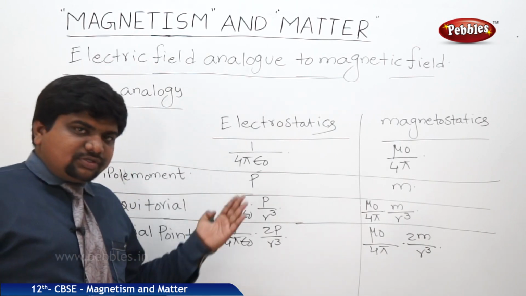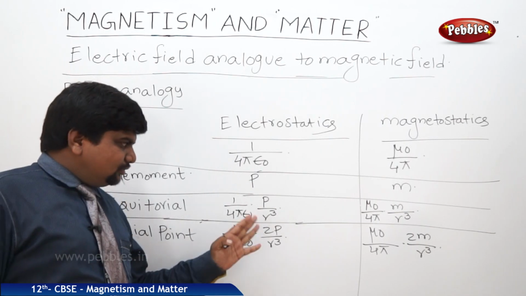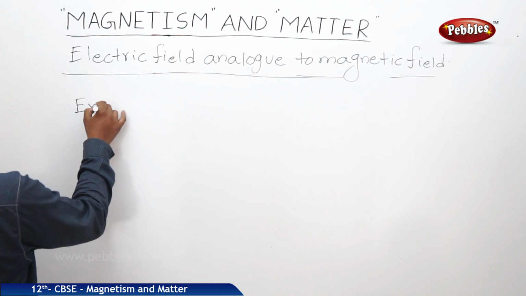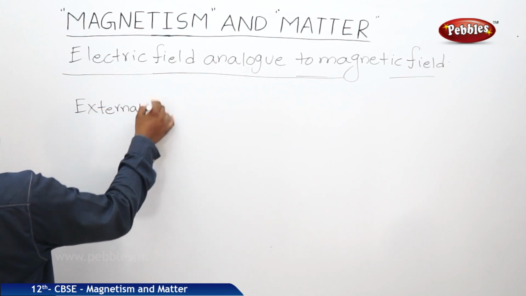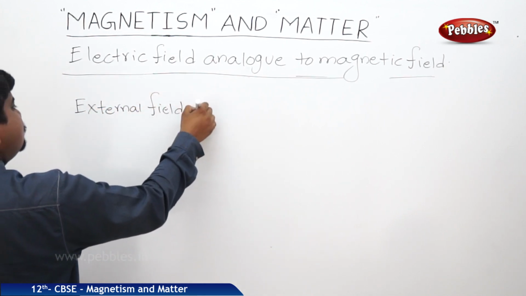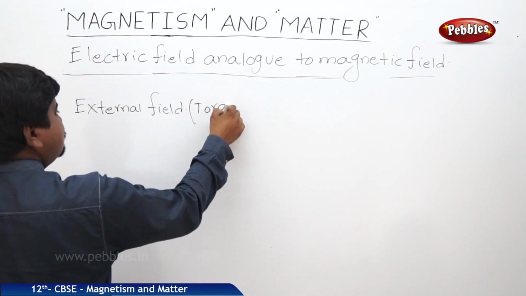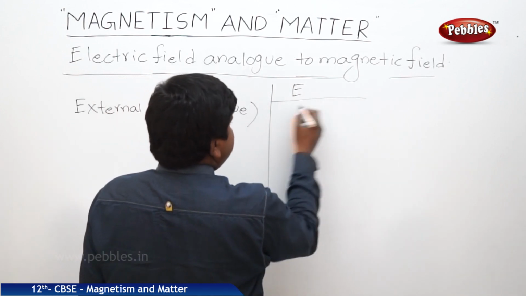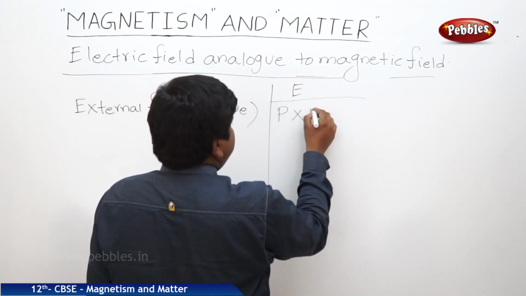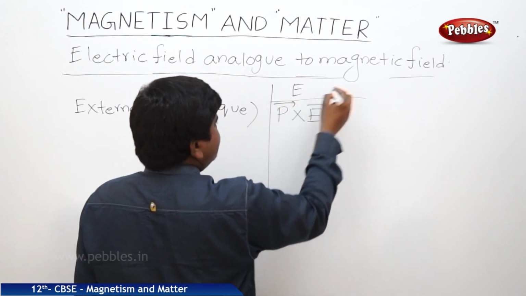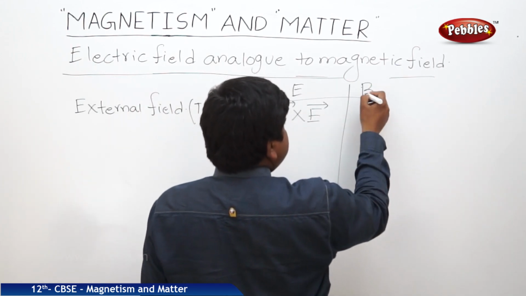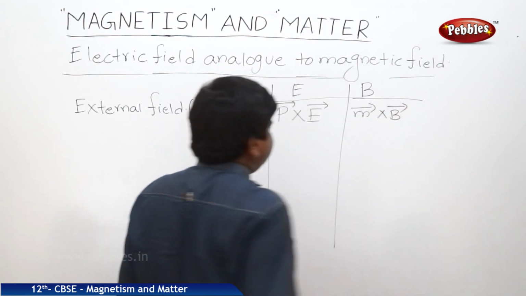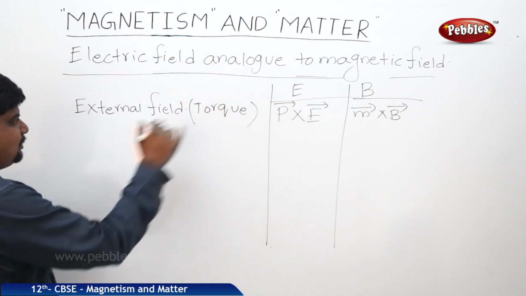So the external field energy is there, the moment is also there. In case of an external field, first one is torque. In electrostatics, it is represented by P cross E. In magnetostatics, it is represented by M cross B. See the comparison.